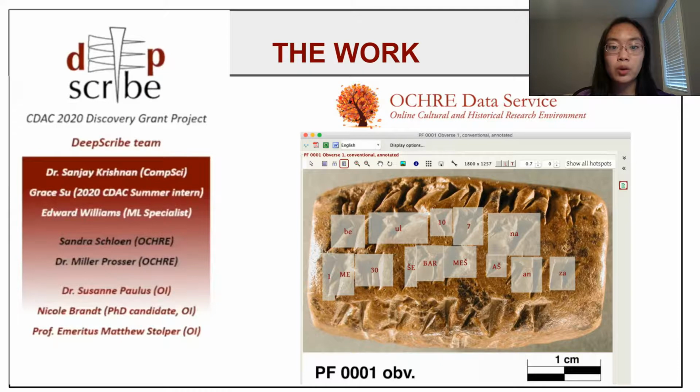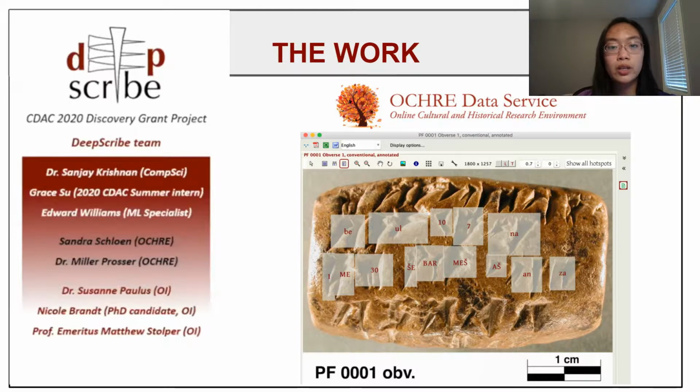Thus, the DeepScribe research project was created to address this problem. DeepScribe is a tool that automatically deciphers cuneiform using computer vision, freeing researchers up for higher-level analysis. With a training set of more than 6,000 annotated images of Elamite cuneiform tablets, this research project aims to build a computer vision model that can read currently unanalyzed tablets.